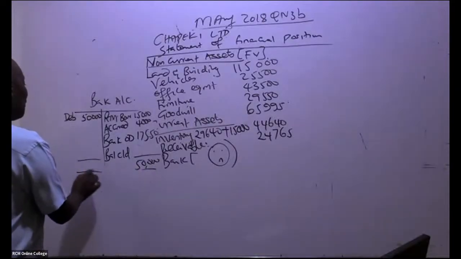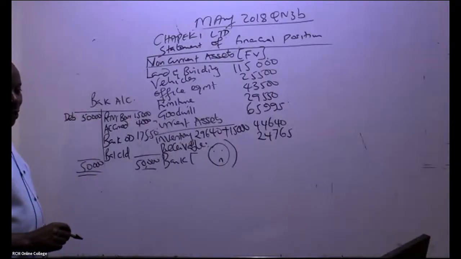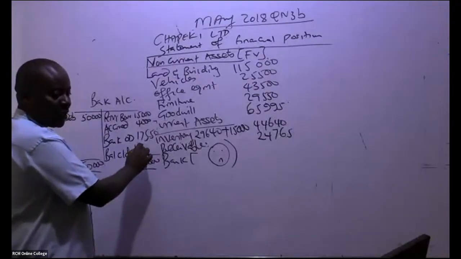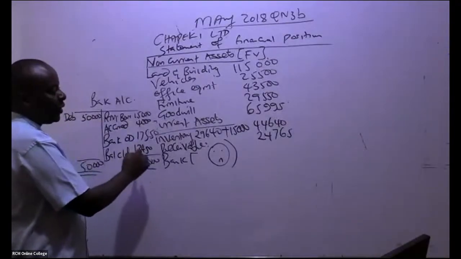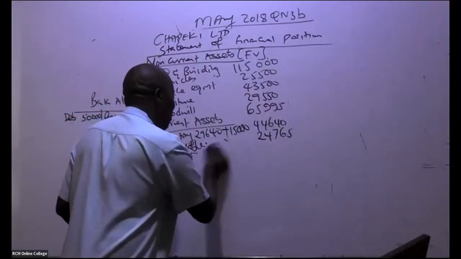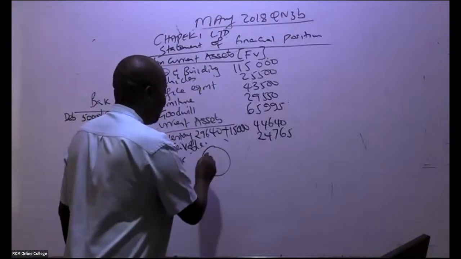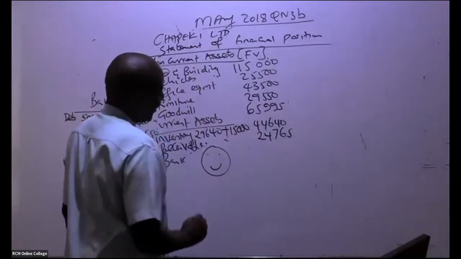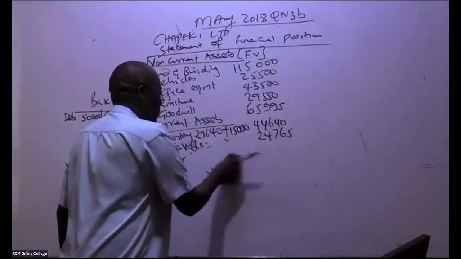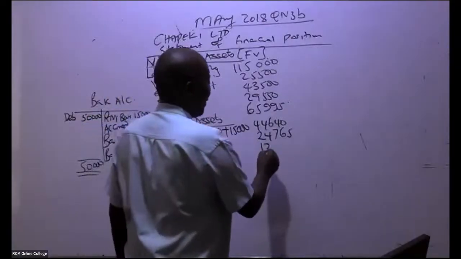In an exam within those 37 minutes, you won't be able to do this accurately. I'm being told it's 13,450. This is what you bring here. Even if I was to draw an emoji for an examiner, I would rather not. Don't draw emojis in an exam. So in this case we have here 13,450.